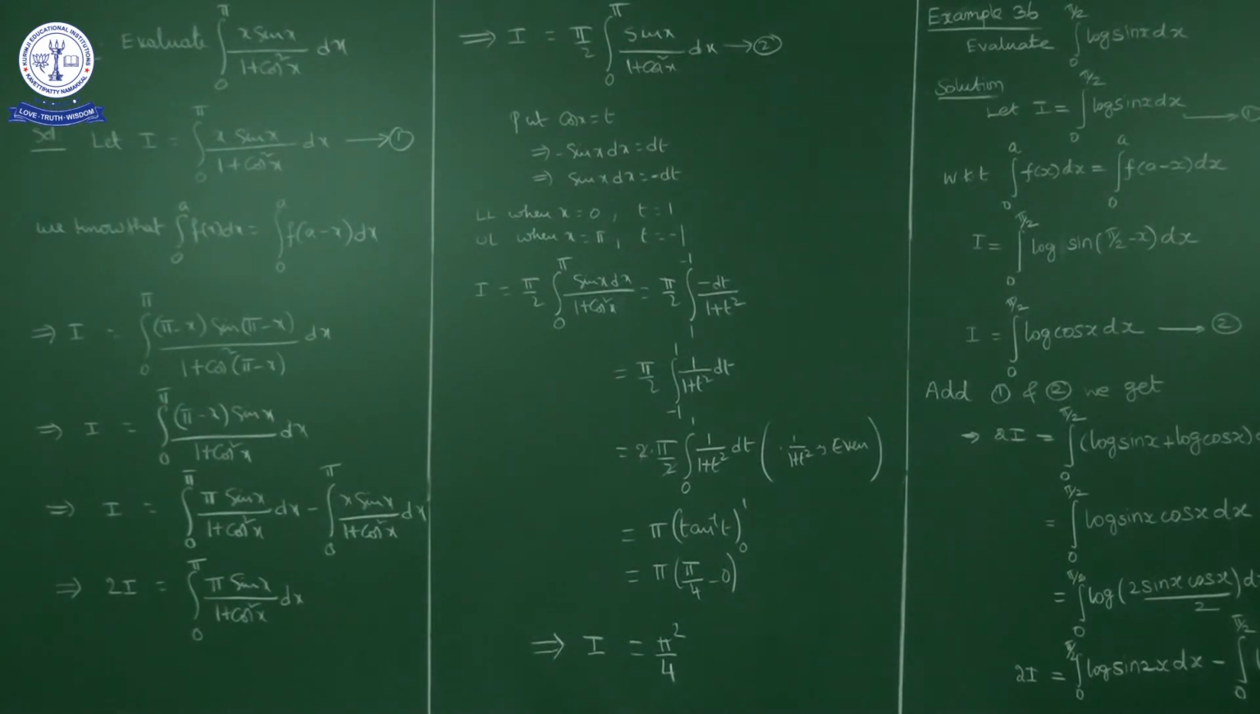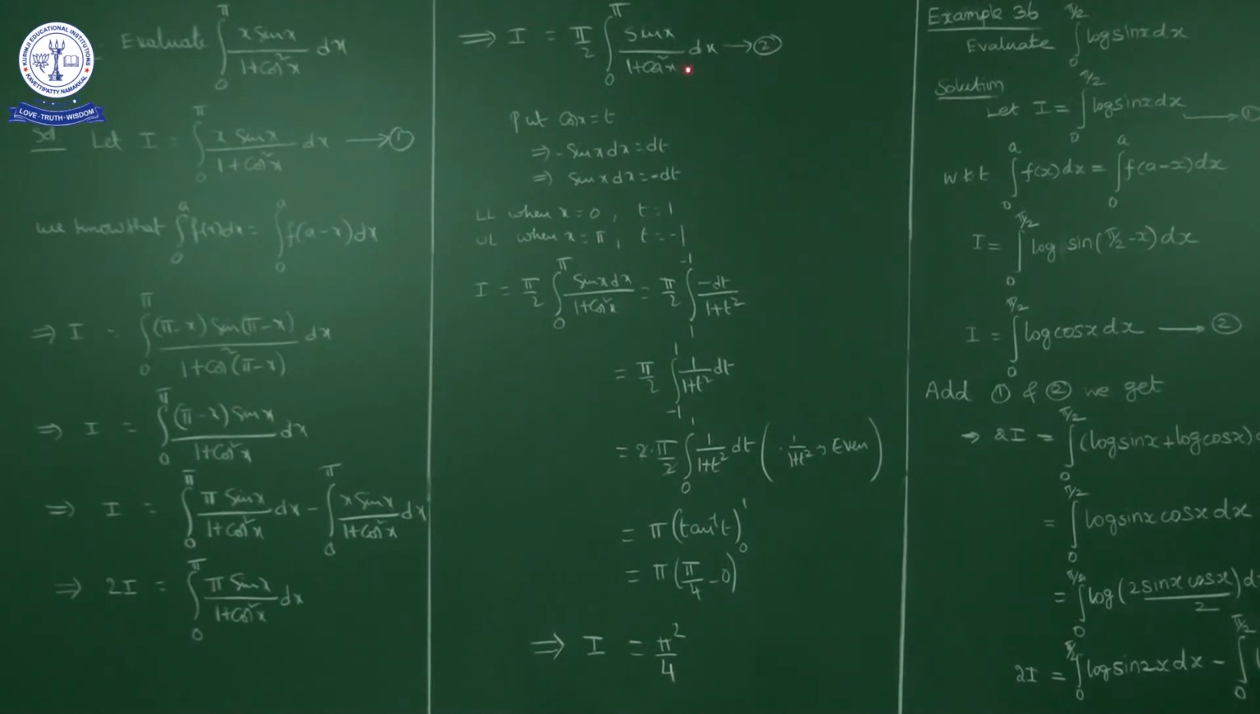Now here I'll put cos x is equal to t, because the numerator is sin x dx, and sin x is the derivative of minus cos. So by putting cos x is equal to t, we get minus sin x dx is equal to dt. So sin x dx is equal to minus dt. In place of the numerator we can write minus dt. Now the lower limit: when x is equal to 0, t is cos 0, which is 1. Upper limit: when x is equal to pi, cos pi is minus 1, so t is equal to minus 1.